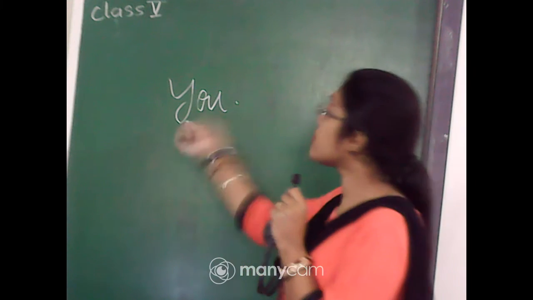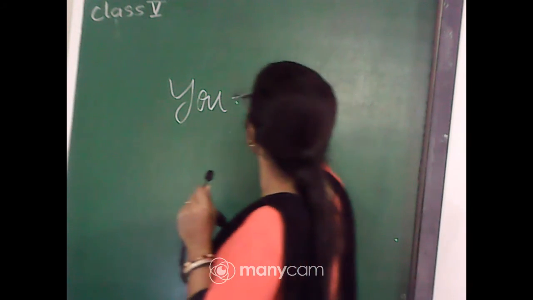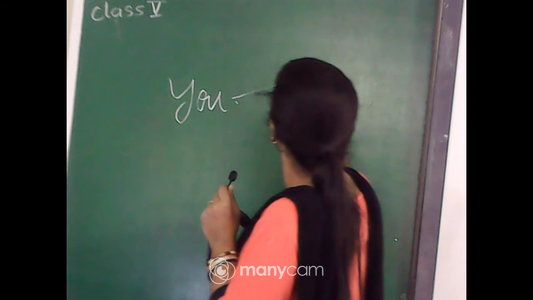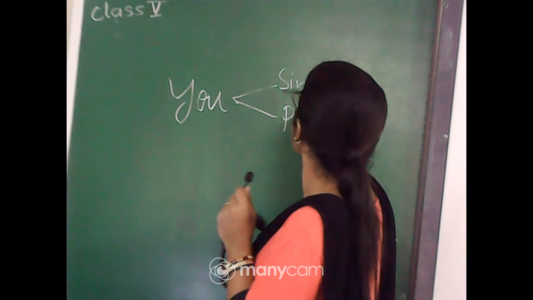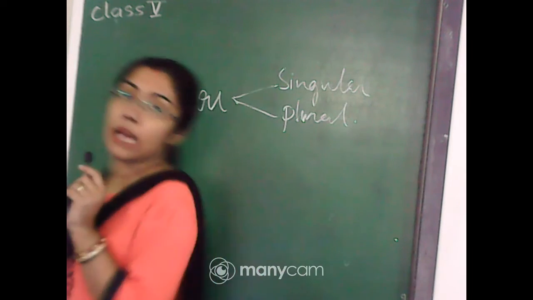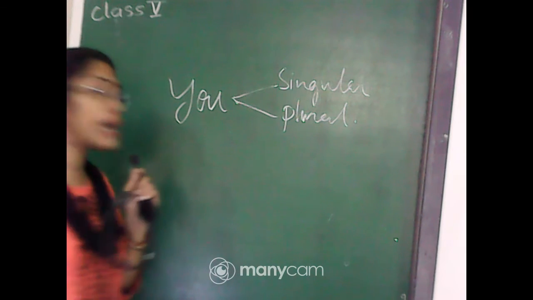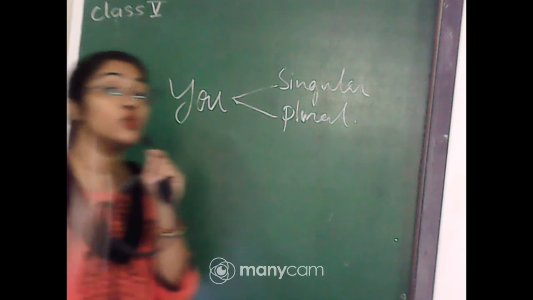So I'm talking about the you. So you is both singular as well as plural. While teaching you the chapter pronoun, you have got this idea that you can be used as singular, means referring to one person.